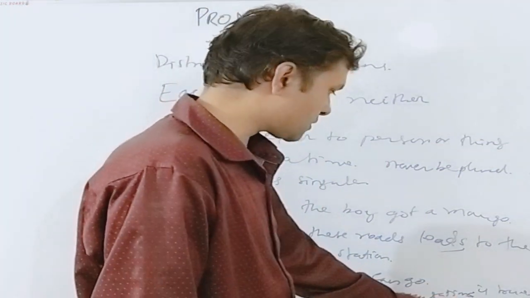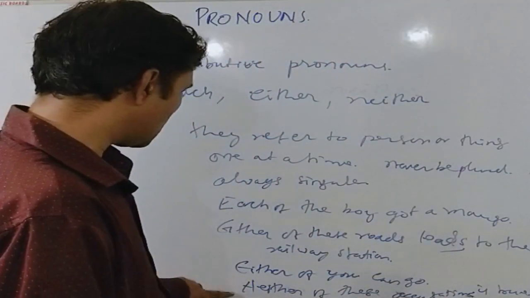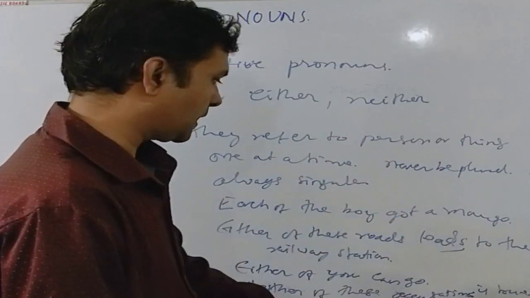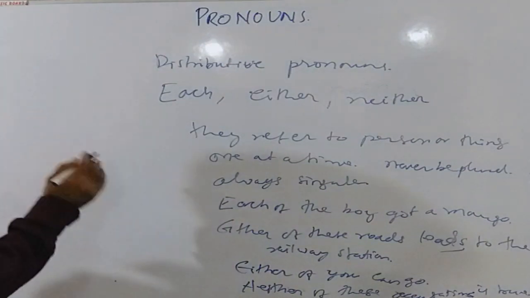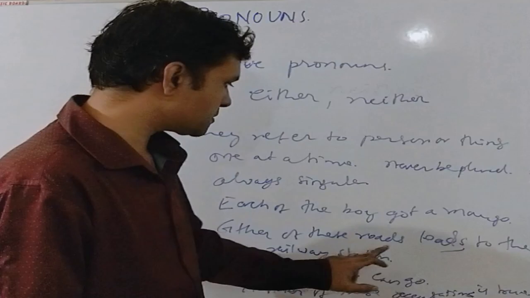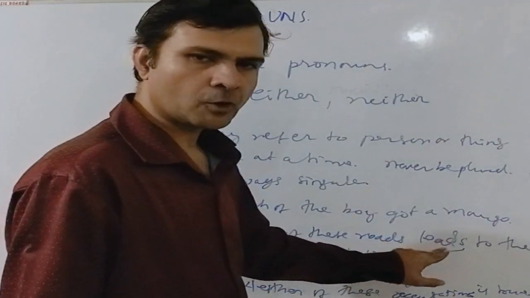While there are many accusations, since we are using neither, neither is referring to each accusation one at a time. Hence, we have used is. We cannot say neither of these accusations are true. Similarly, we cannot say either of these roads lead to the railway station. Leads is the proper word.